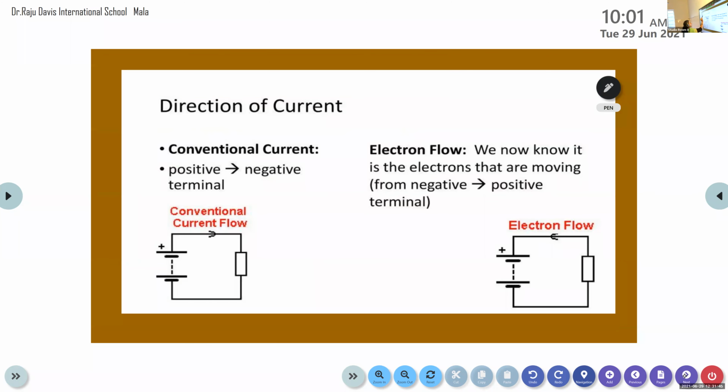So the next topic, direction of current. The electron flow is from negative terminal to positive terminal, but the direction of the conventional current is from positive to negative terminal.